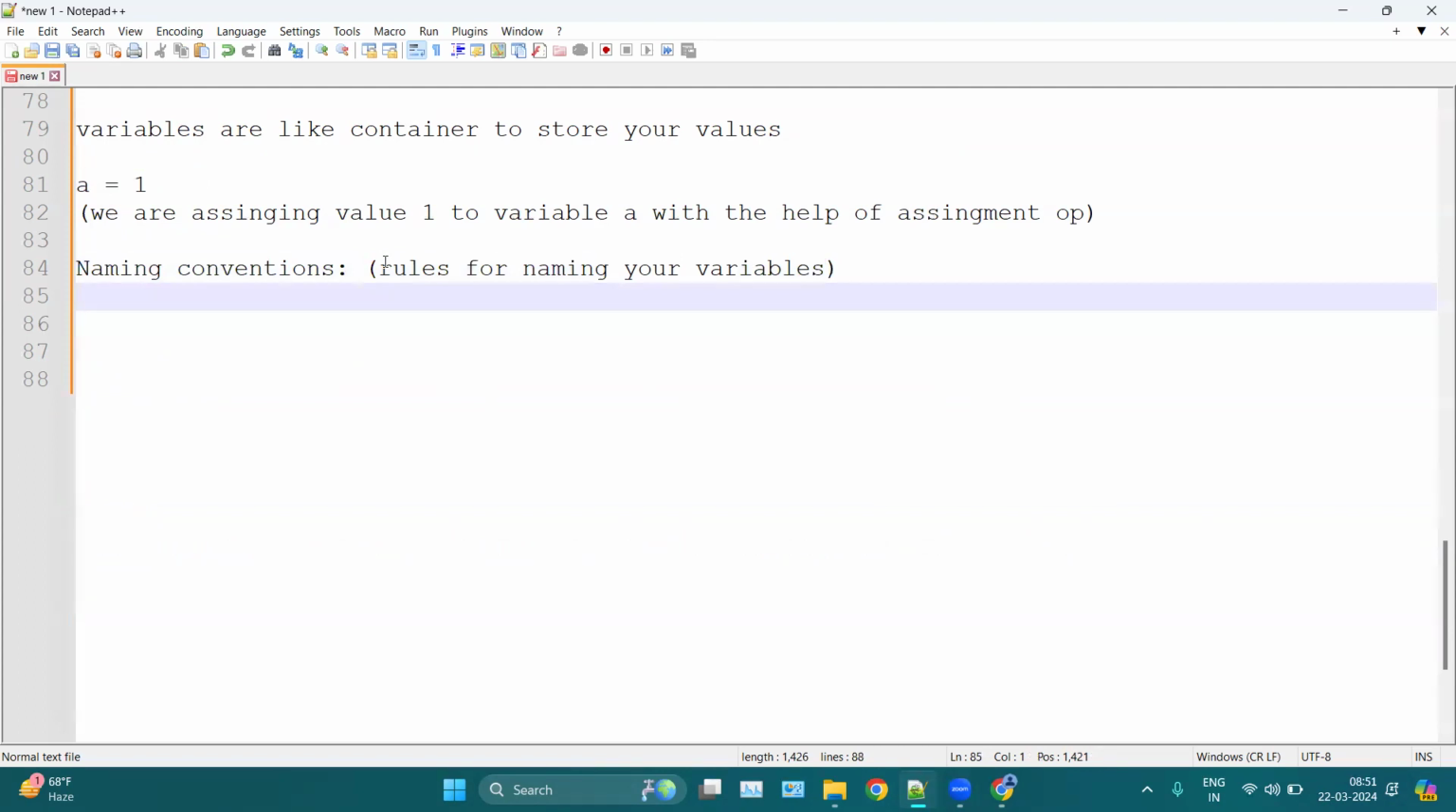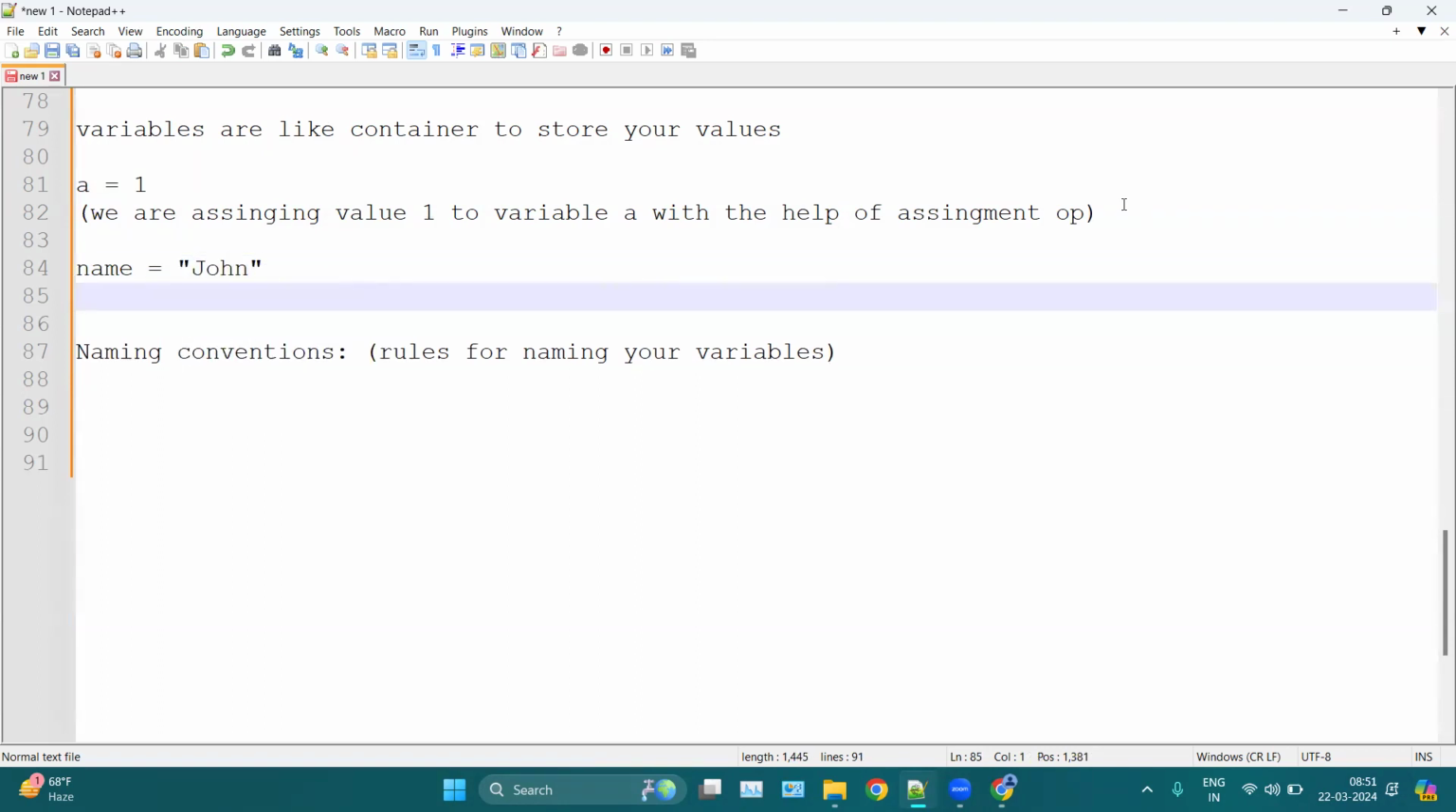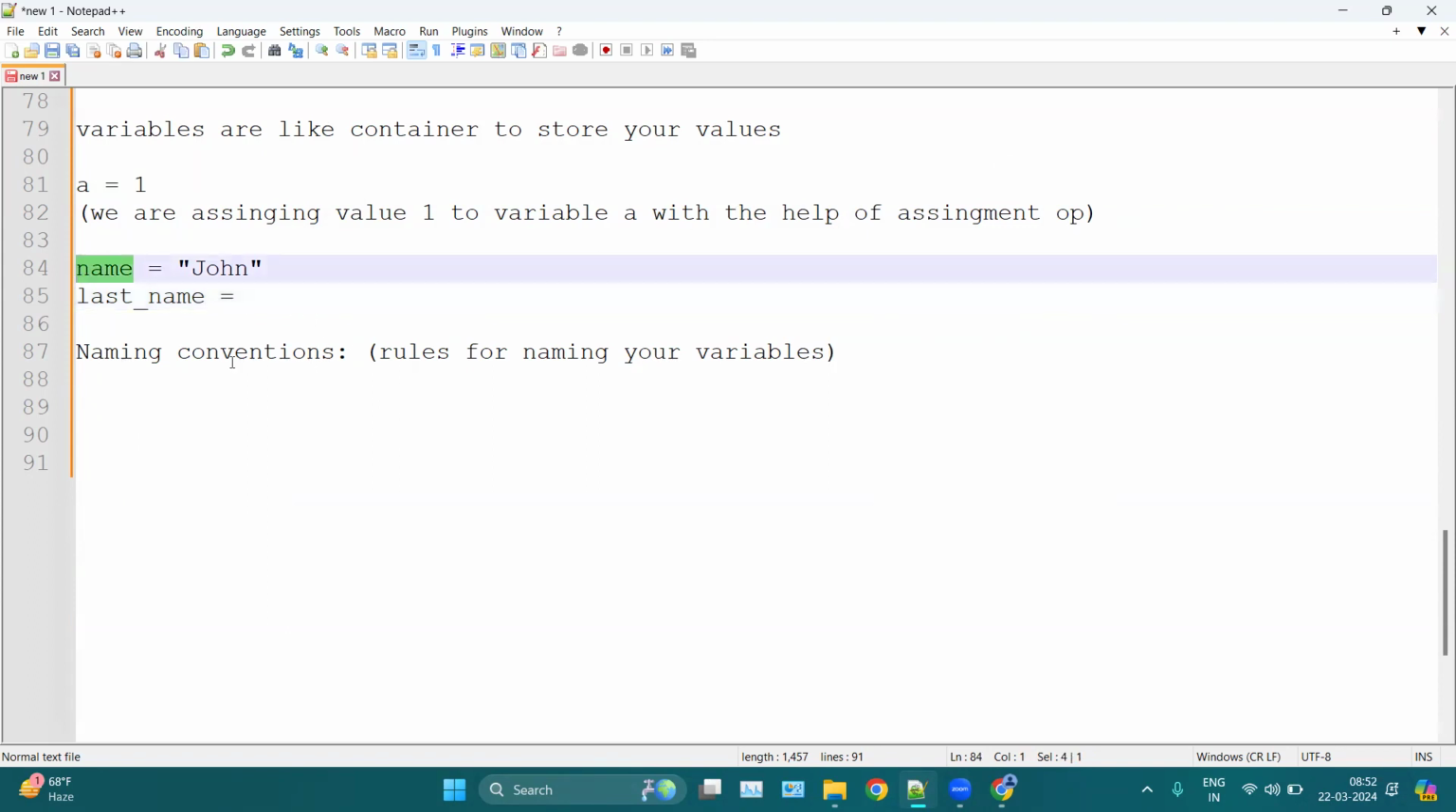Now, how can we name our variable? For example, let's say I want to store a name. I can use name equal to, let's say, John. Any name. Or I want to store the last name, so I can store any last name. So we have certain naming conventions, which mean how we are going to name our variables. We have certain rules here, like you cannot name your variable anything.